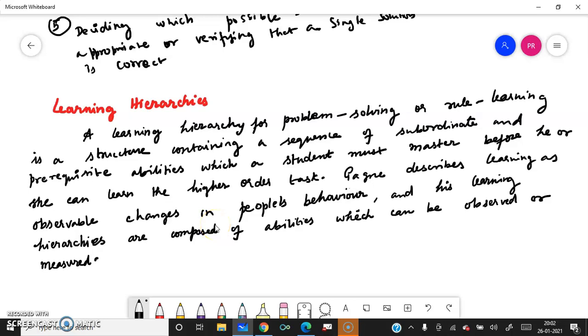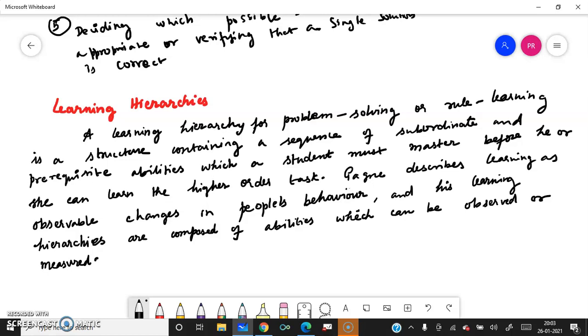Now we are going to learn about Gagné's learning hierarchy. What is the learning hierarchy? A learning hierarchy for problem solving or rule learning is a structure containing a sequence of subordinate and prerequisite abilities which a student must master before he or she can learn the higher order task.